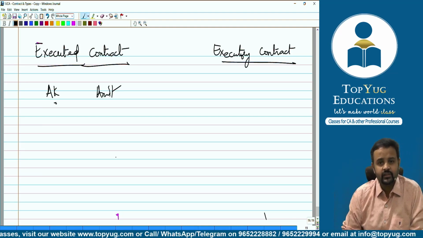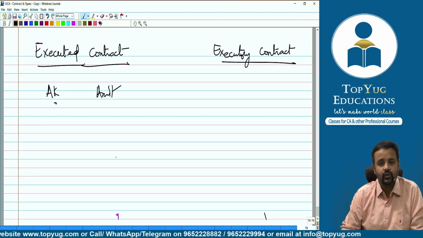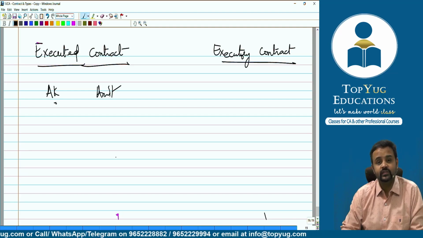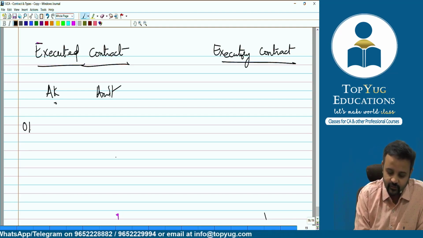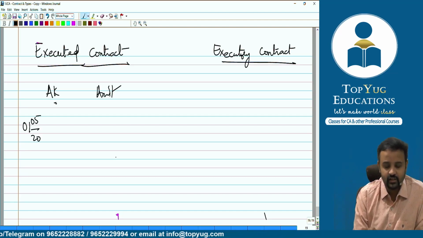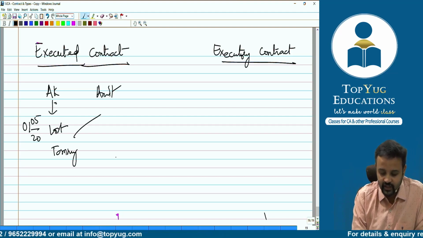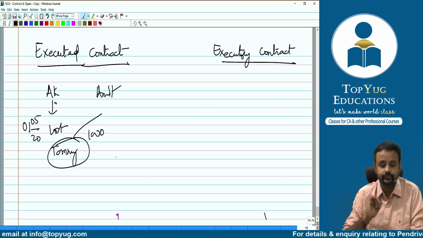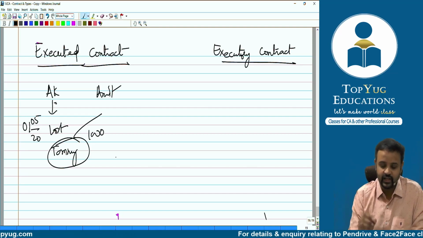She called up Amit and she said, I have missed my Tommy Choo Choo. I am looking out for my Tommy Choo Choo, and if you can get it to me, then I will pay rupees 1000 to you. Correct? Let's say on 1st of May 2020, Akanksha has lost the Tommy Choo Choo and called up Amit and said, I will pay you rupees 1000 if you get my Tommy Choo Choo. Now what? And Amit also said, yes, I'll get it.